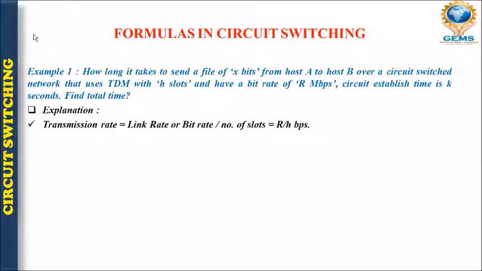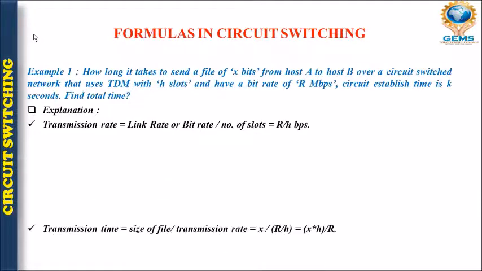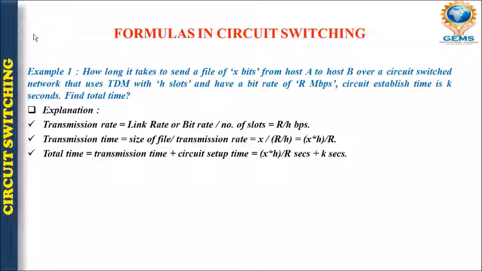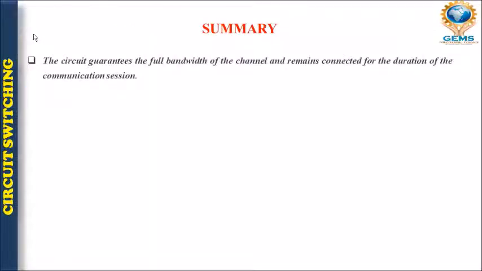See, the transmission rate is equal to the link rate divided by the number of slots, that is R upon h bps. Transmission time is the size of the file divided by the transmission rate, that is x divided by R upon h, which is rewritten as x into h divided by R. And the total time is nothing but transmission time plus circuit setup time, that is x into h by R seconds plus k seconds.